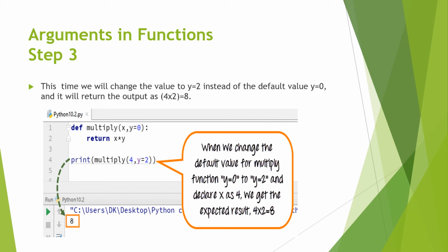If we pass the value from the calling function, y will change its value. If we don't pass any value for y, y takes its default value, that is 0. And when we pass a value for y, it will take that value and ignore the default value. You can see that in the example.